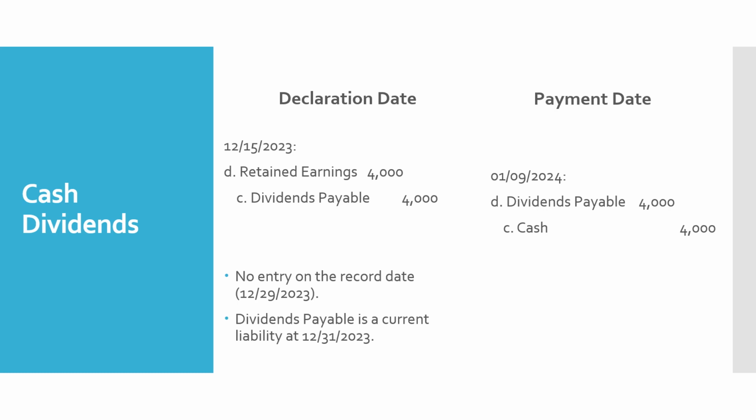The record date is 12/29/2023, but no entry needs to be made on the books on that date. On the payment date, January 9th of 2024, we want to take the liability account off our books and pay out the cash. So we have a debit to dividends payable and a credit to cash.